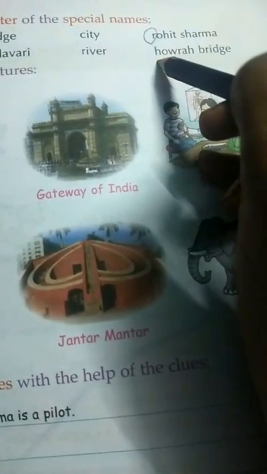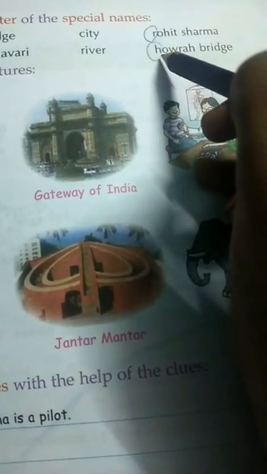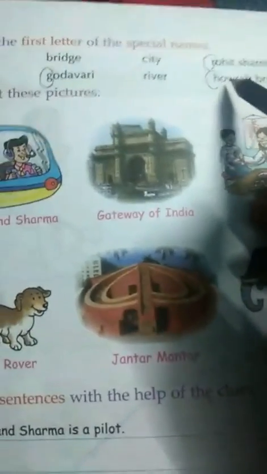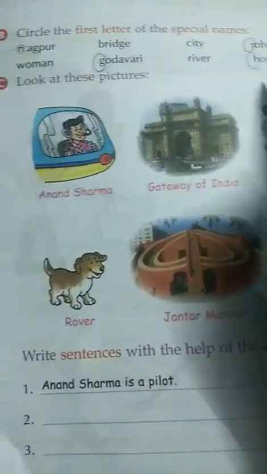And here, Howrah Bridge. Where is Howrah Bridge? In Kolkata. So here H. This is the name of a special bridge. Howrah Bridge is a special name of a bridge. So your first letter H will be capital here.